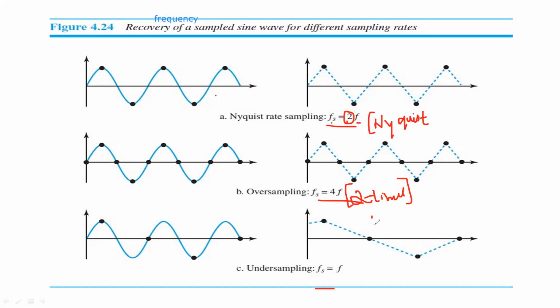Whereas here, it will not follow the Nyquist theorem. It is half of the Nyquist rate. The theorem says the sampling rate should be twice the frequency, but here it is not twice; it is less than the frequency. So it is one half of the Nyquist rate.